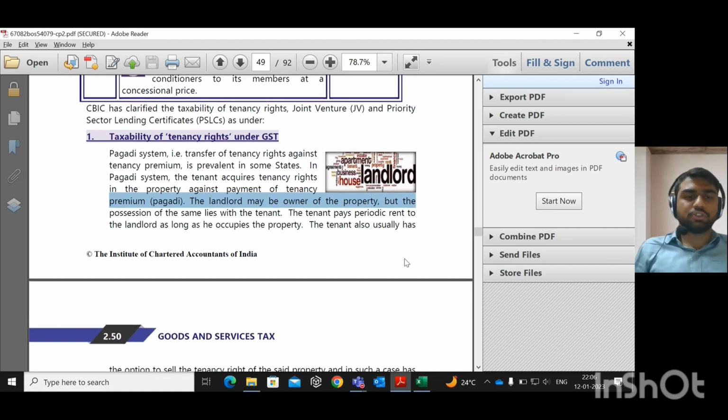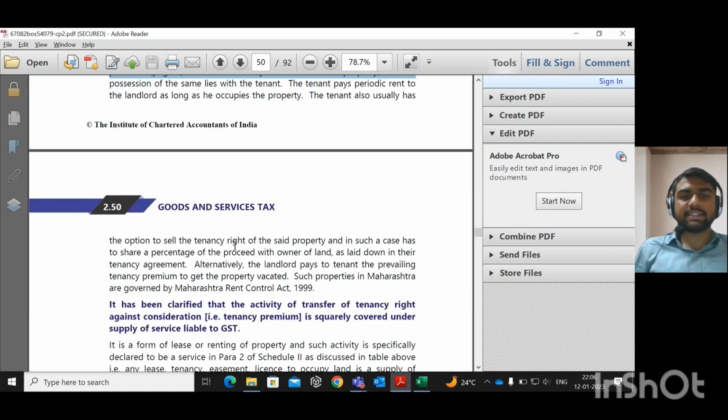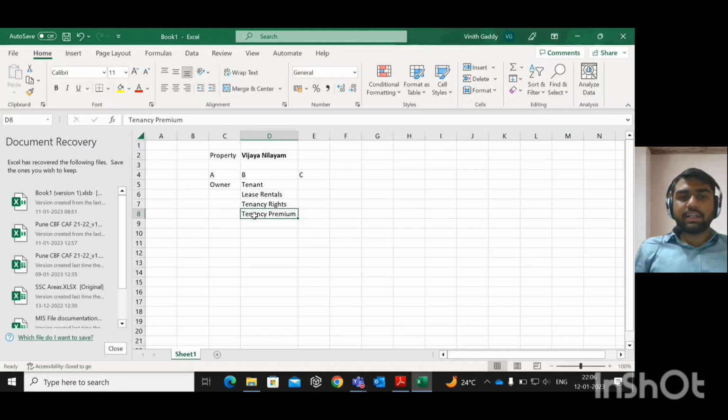The tenant also usually has the option to sell the tenancy right of the said property, and in such a case the owner of the land has a share of a percentage of the proceeds. B will pay to A the normal lease rentals. When B rents the property to some other person, A also has some share in the lease rentals which B has received from that other party.